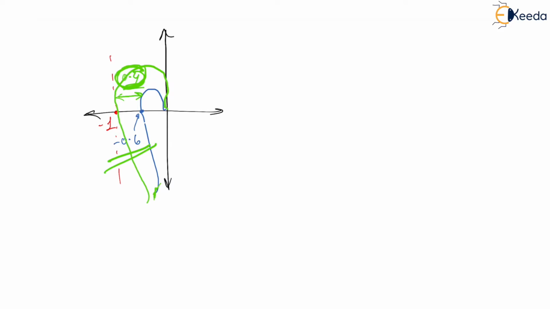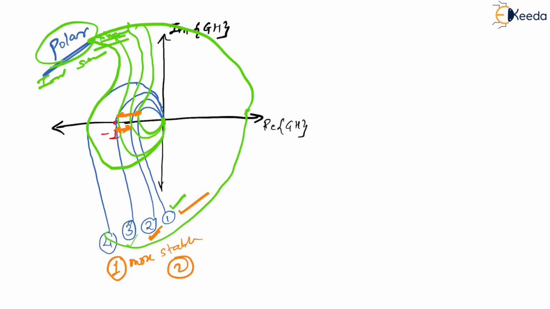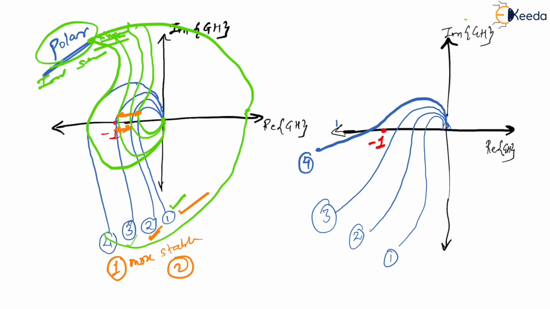Getting my point? Yes. Now I will talk about angles. Now let us think of angles. These are nothing but the polar plots, right?